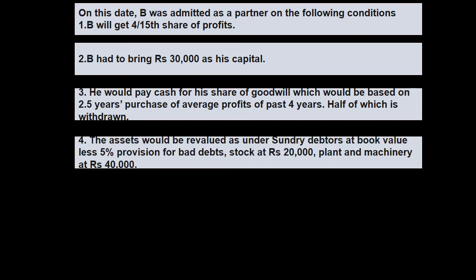4. Adjustments are given regarding revaluation of assets or liabilities. The assets, it means debtors book value must be represented at 5% less for provision for doubtful debt. It means new provision debtors का 5% बनेगा. And stock is to be valued at 20,000. Plant and machinery is to be valued at 40,000.